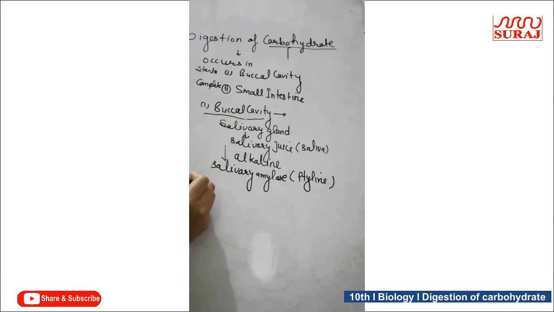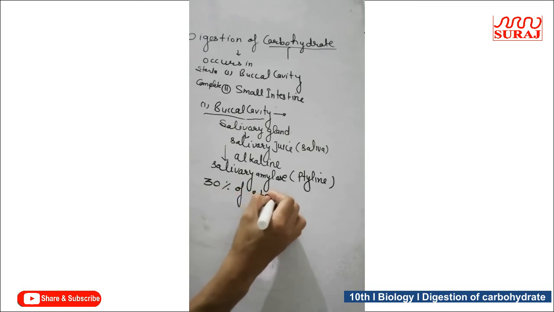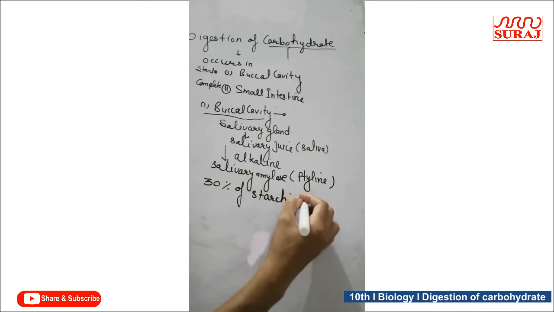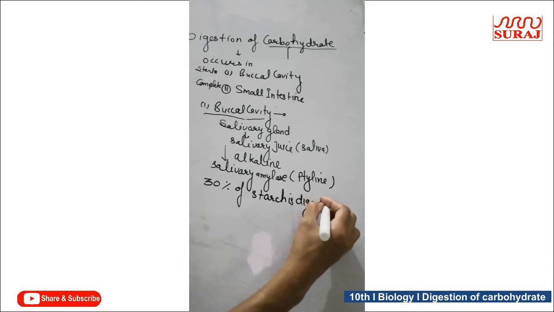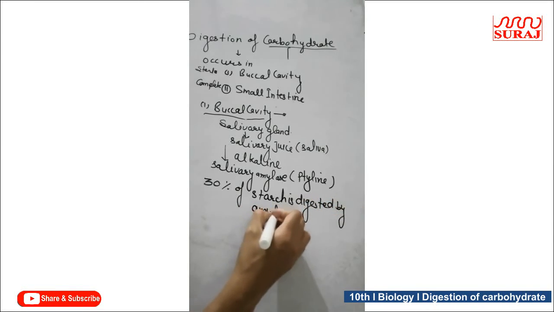In the buccal cavity, 30% of starch is digested by salivary amylase enzyme.